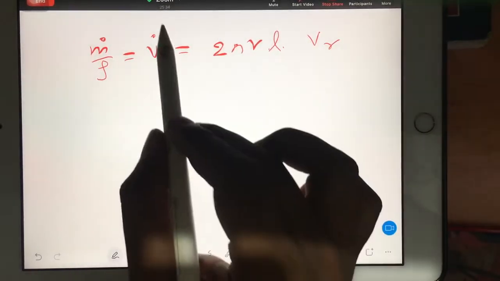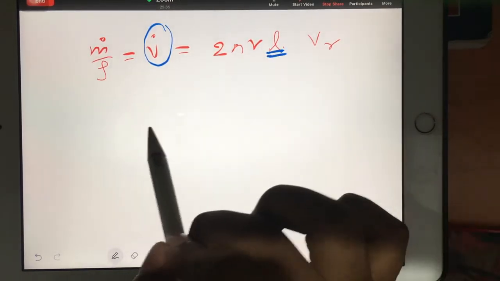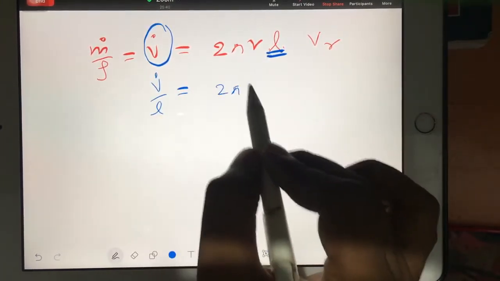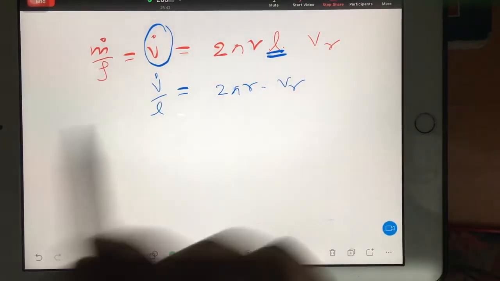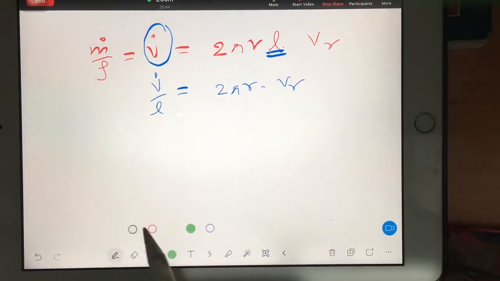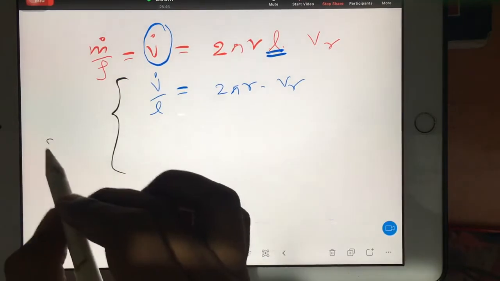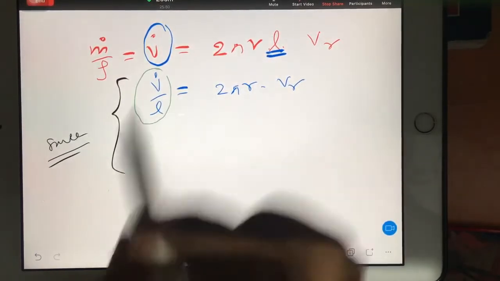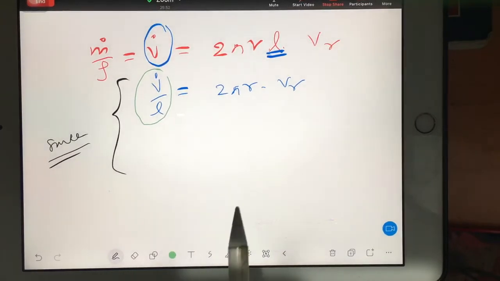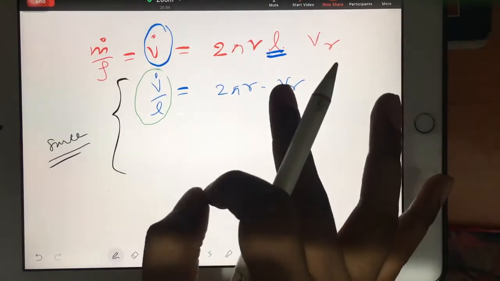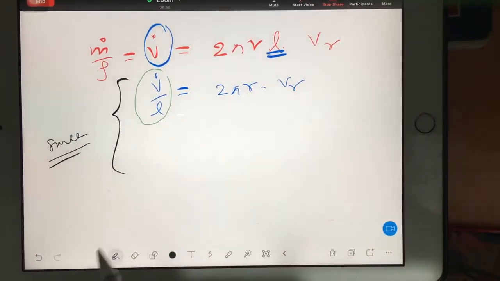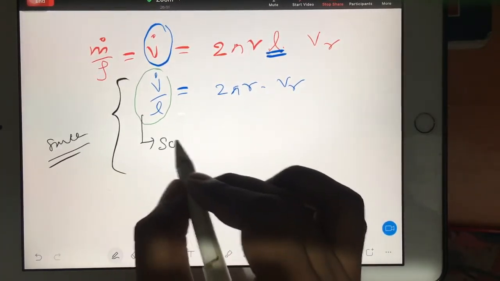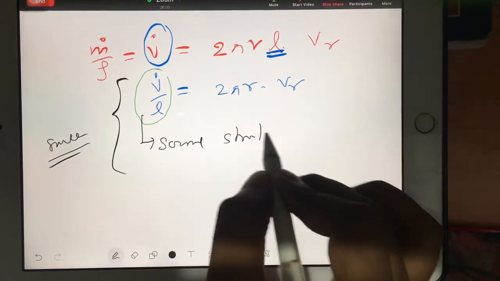And then you divide this entire volume flow rate by the total length you have assumed. Then it will be V dot by L is equal to 2 pi r into VR. See how easy this thing is. From here only the concept of source flow starts. This V dot by L you will say as volume flow rate per unit length, but it has a technical name. That technical name we say as source strength.